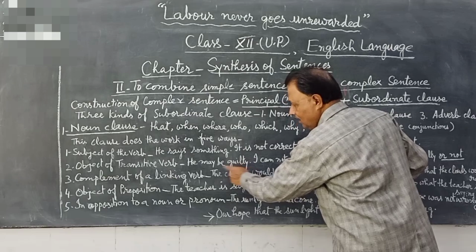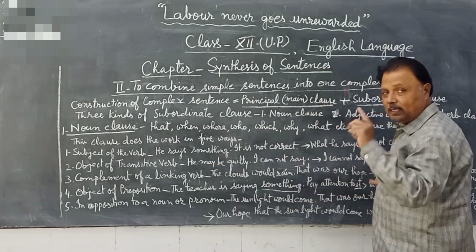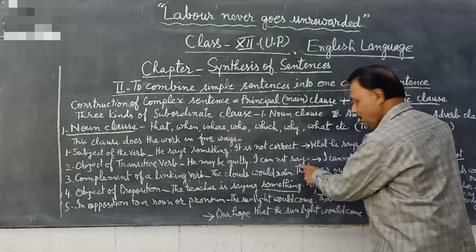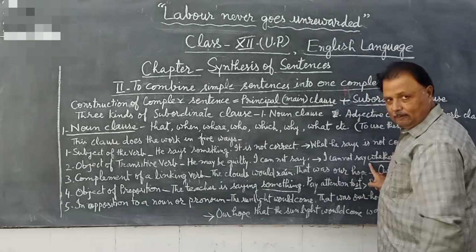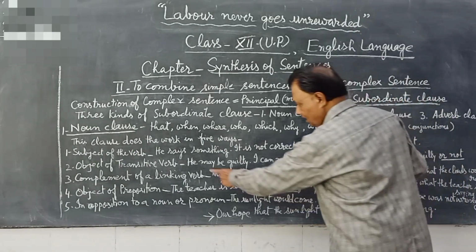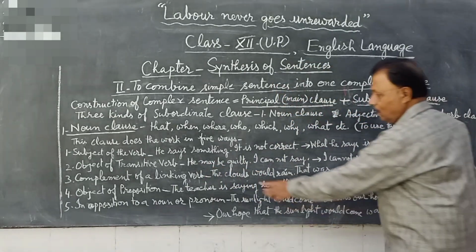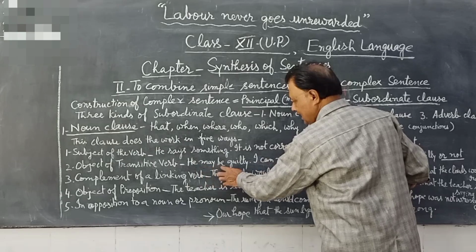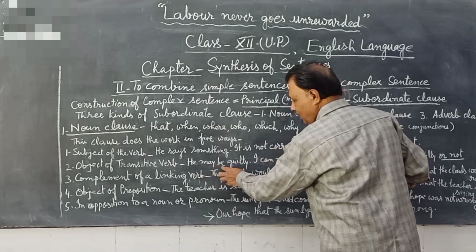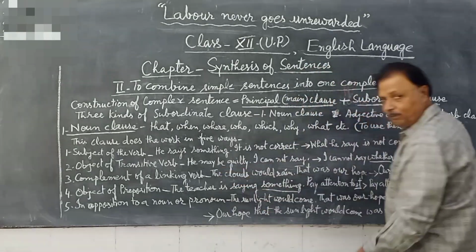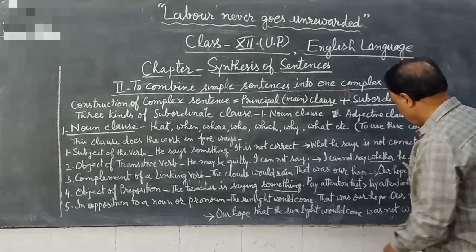He may be guilty. तो वो guilty है, वो अपराधी है या नहीं? तो I cannot say. We should use whether. Whether he is guilty. Whether from the first sentence he is guilty. Maybe will be changed in is.